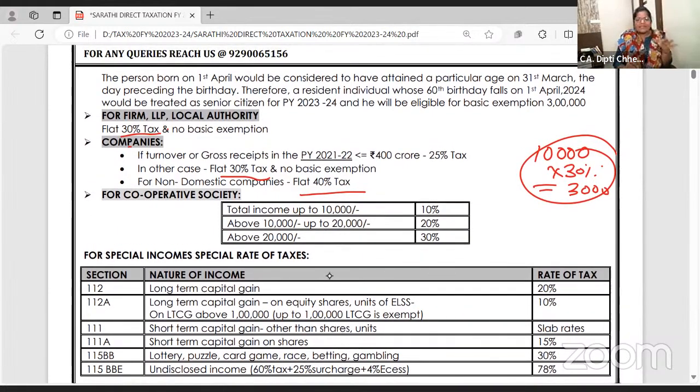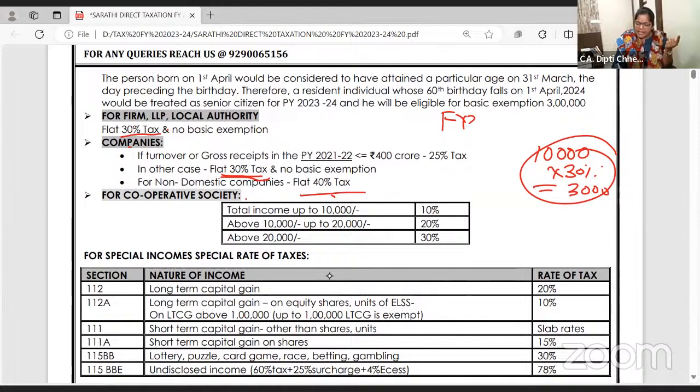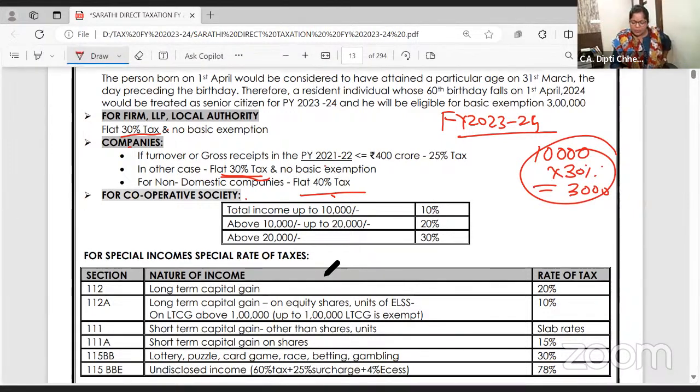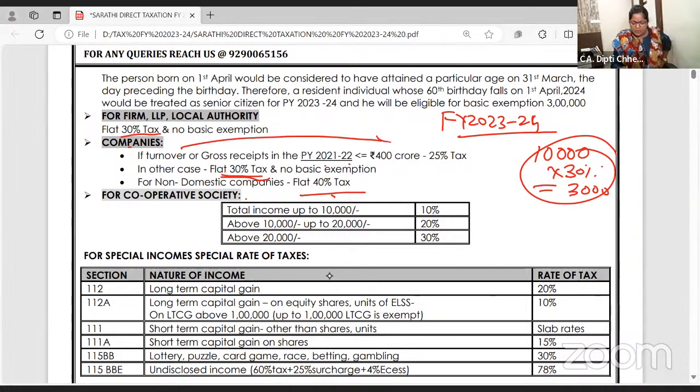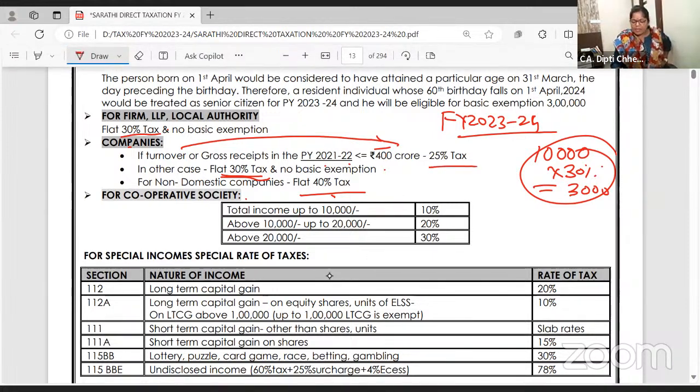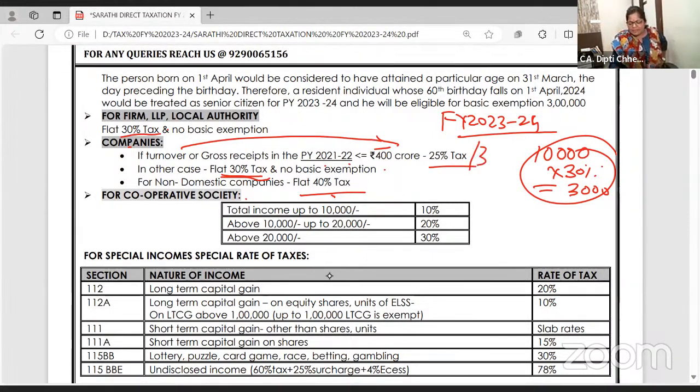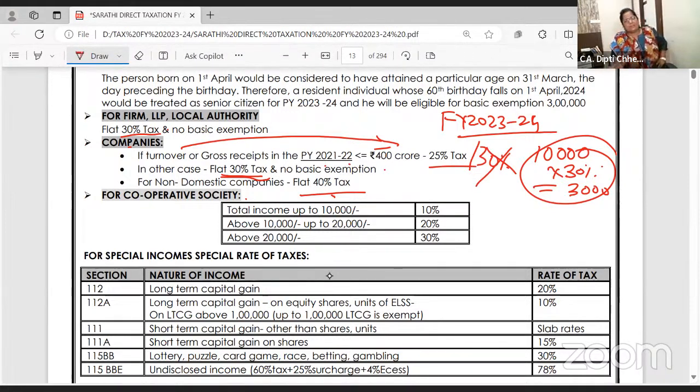Chalo. So what is the tax for a domestic company? 30%. Non-domestic foreign company, 40%. Now for a domestic company, a beneficial option is there. We are working everything for financial year 23-24. If 2 years back, in 21-22, the turnover of the company is less than 400 crore, they can opt for paying a discounted rate of 25% instead of 30%.